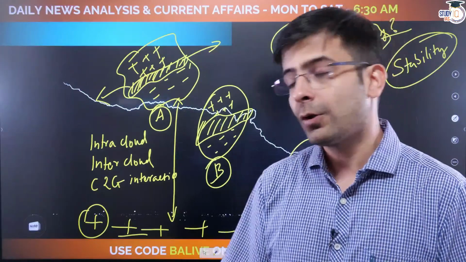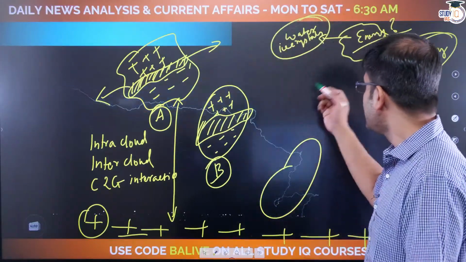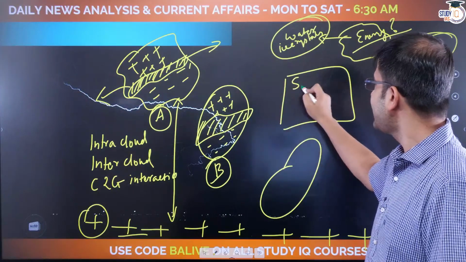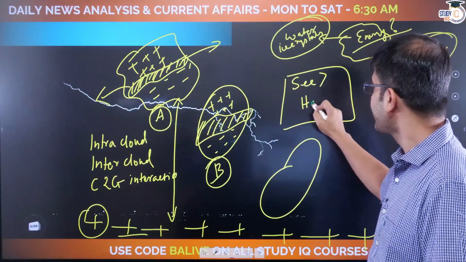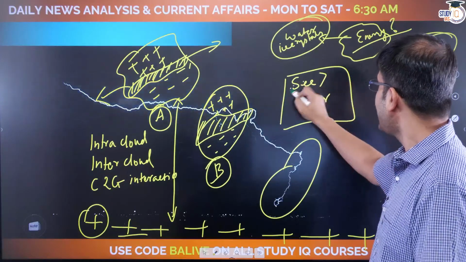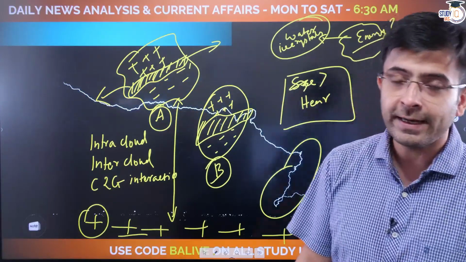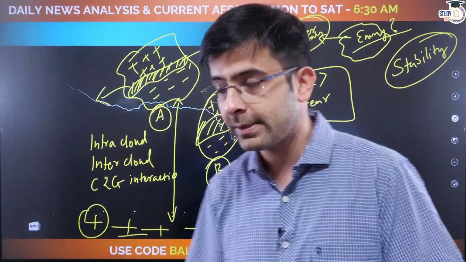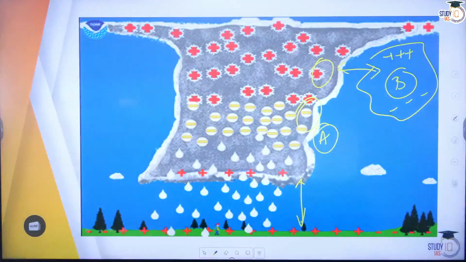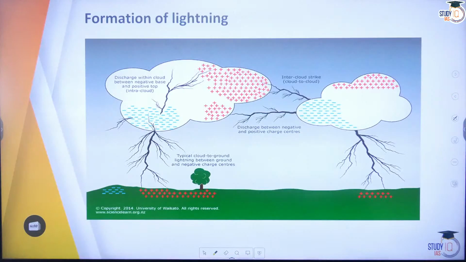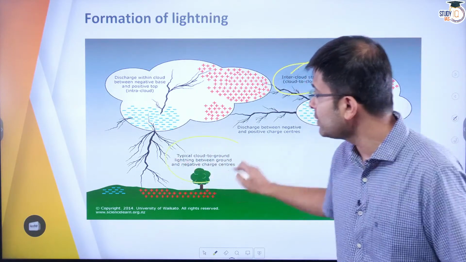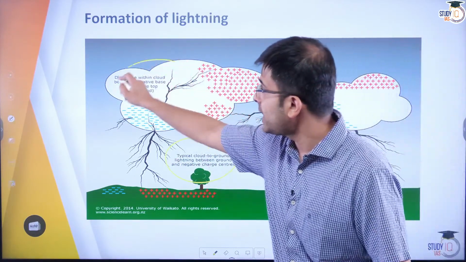So go ahead, answer one simple question for me. Why is it that you see lightning before you hear it? Let me know the answers in the chat box. Okay, what could be the reason? Let's look at the notes that I have for you, my dear friends. So this is essentially what you're looking at: an inter-cloud strike, or a cloud to ground strike, or a discharge within the cloud.